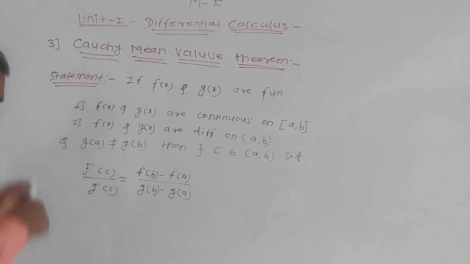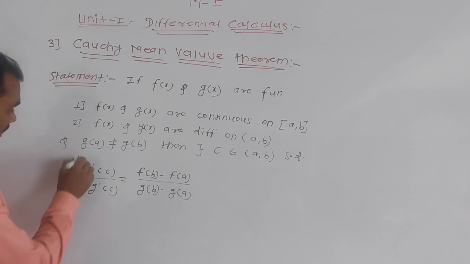Okay, this is your statement of the Cauchy mean value theorem.